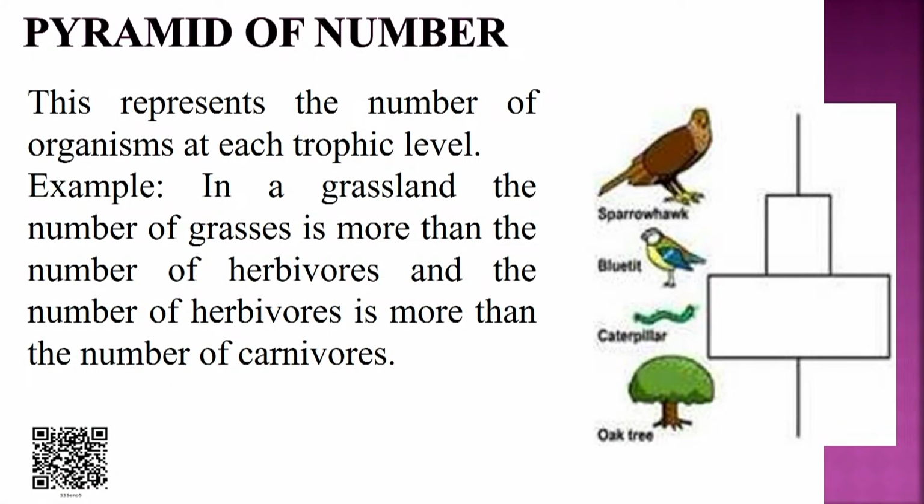First, we will talk about pyramid of number. This represents the number of organisms at each trophic level. We take the example of grassland. The number of grasses is more than the number of herbivores, and the number of herbivores is more than the number of carnivores. In some instances the pyramid of number may be inverted.